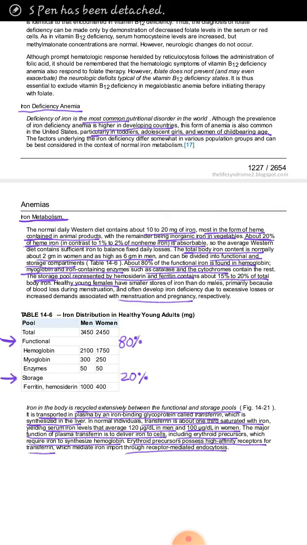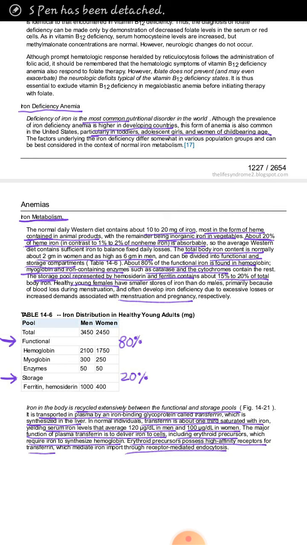Moreover, the absorption of the iron present in vegetables and fruits is affected by many food products. There are certain products which increase its absorption and certain products which decrease its absorption. For example, if we take ascorbic acid and sugars, there is increased absorption of this ferric form of iron. Similarly, there are certain foods which inhibit the absorption of this iron.